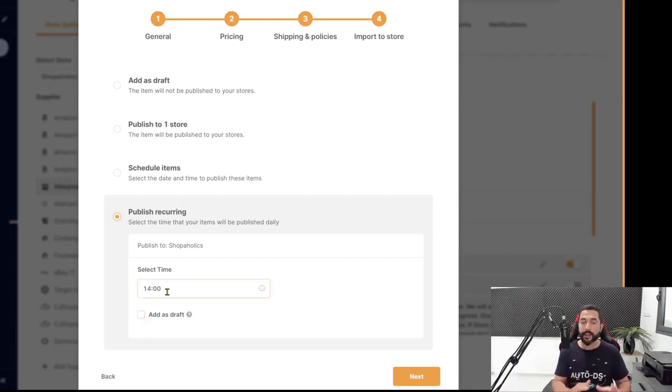But this is a great way for AutoDS to add winning products to your store every single day at the same time, and this will help you get going with your product research if you do not have the time for that, but you still want to succeed at it.